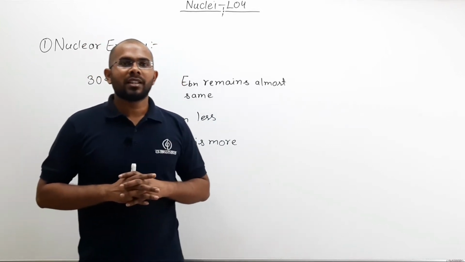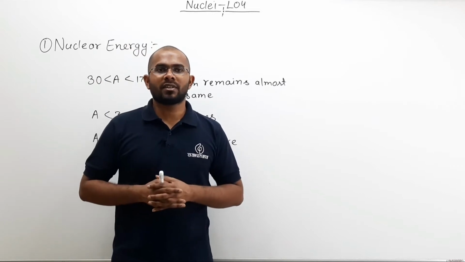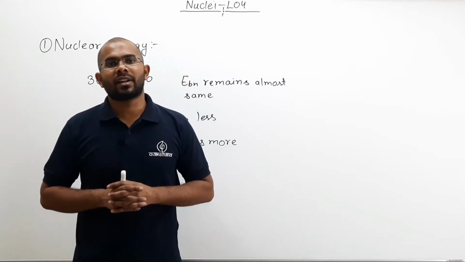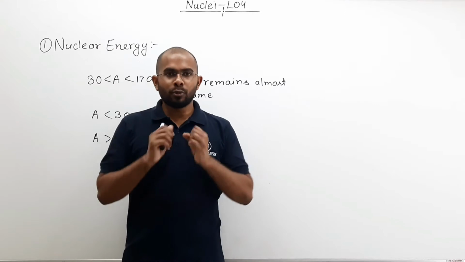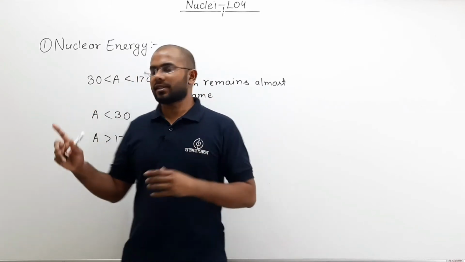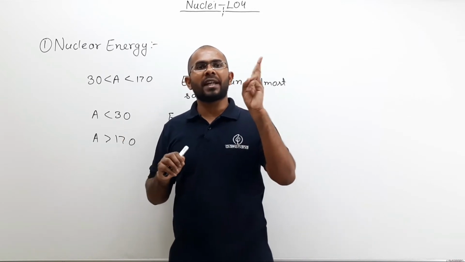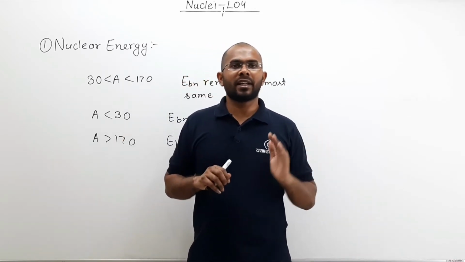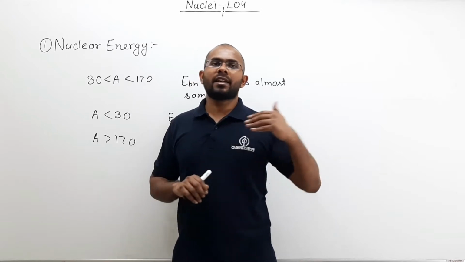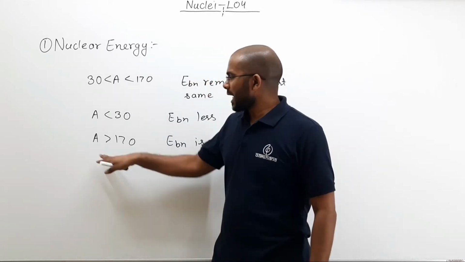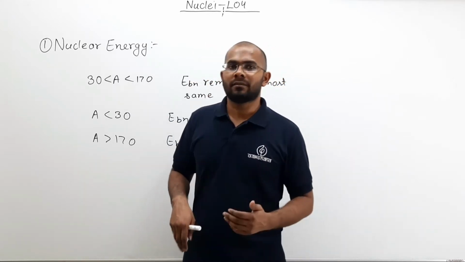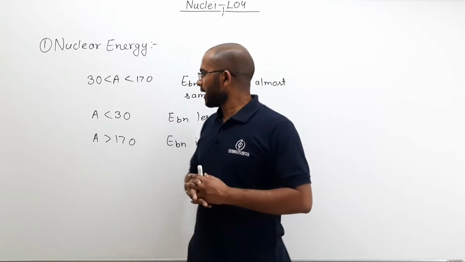So remember, there are two kinds of process in which nuclear energy can be generated. Either you break a very heavy nucleus in this region to produce two lighter nuclei. That way binding energy per nucleon will increase and energy will be released. That process is your nuclear fission. We will talk about that in detail in a while.